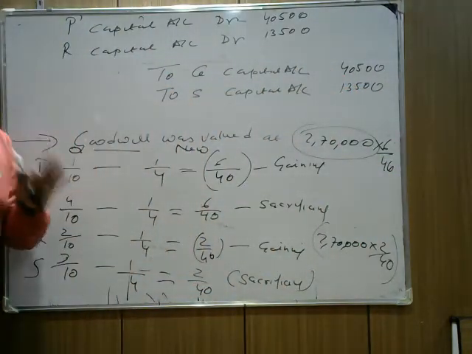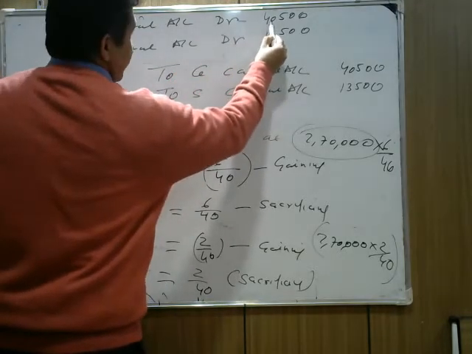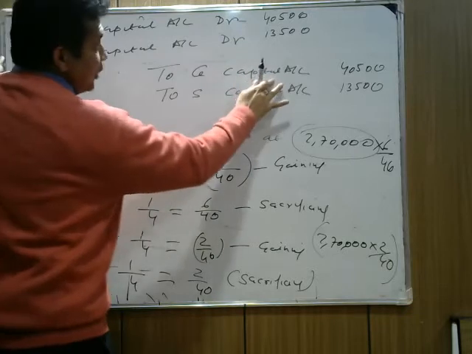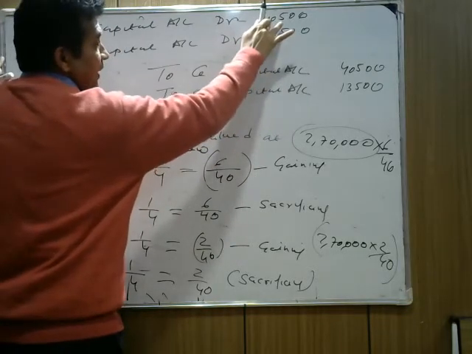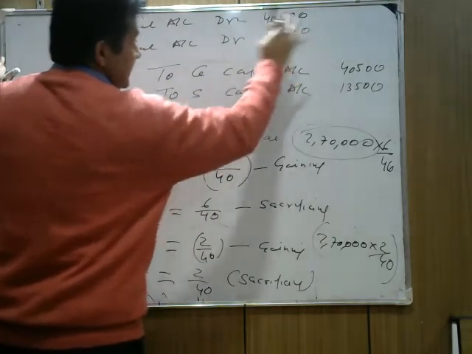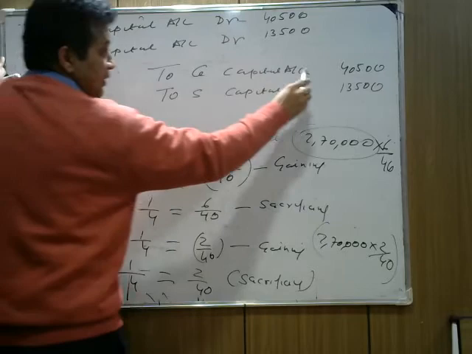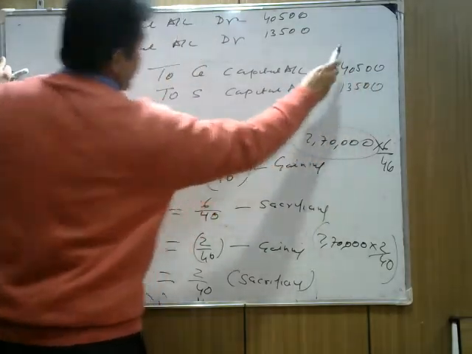Now it's important. Last time I also told you, P is getting 4,500. He is not gaining from Q only. In total he is getting 4,500 from Q and S. Similarly, R is getting 13,500. He is gaining because of the share of Q and S. Similarly, Q is getting this 4,500 not from P.